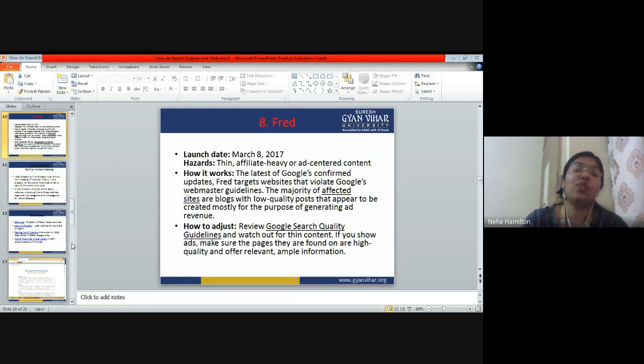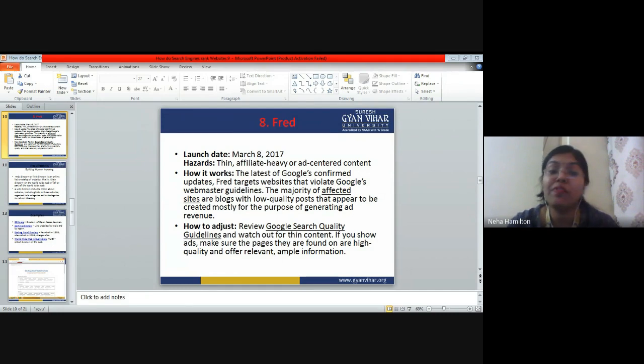So Fred is going to check affiliate heavy. Affiliate heavy means ad content. Affiliate marketing is when you are marketing someone else's product. Even if you are doing that, if you are adding 10 ads and adding very little content, one paragraph, two lines, three lines, that means the content is very thin and it is ad-rich content.